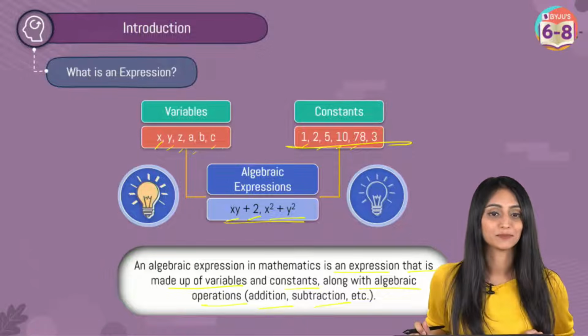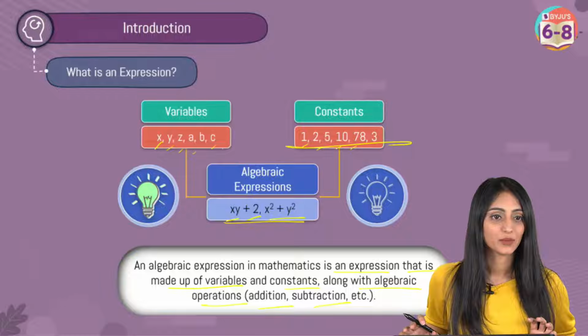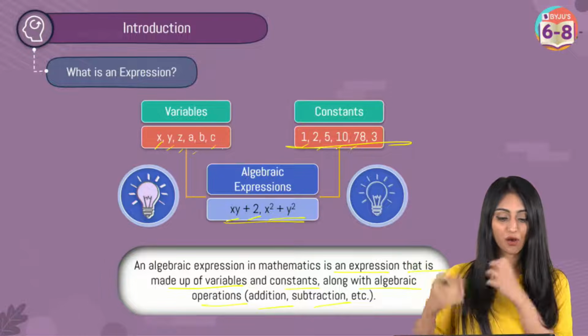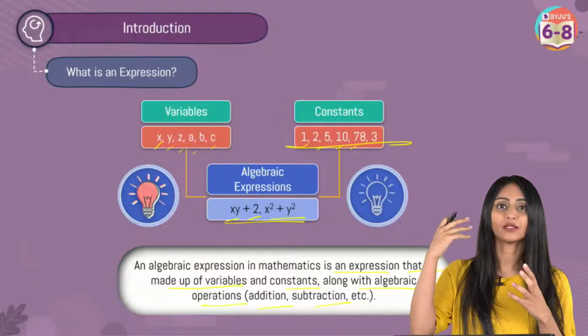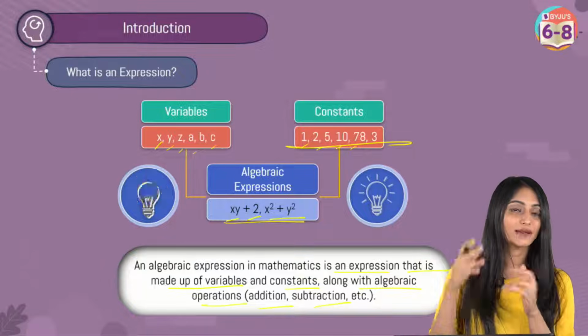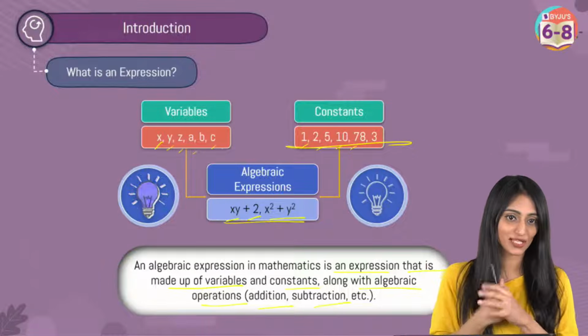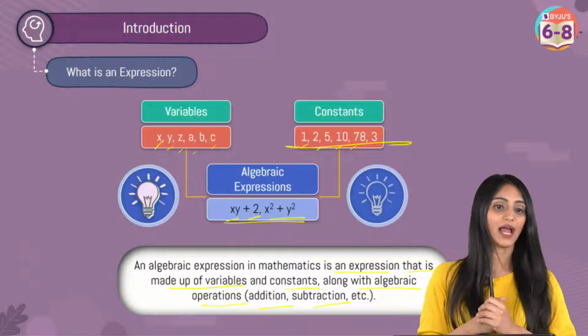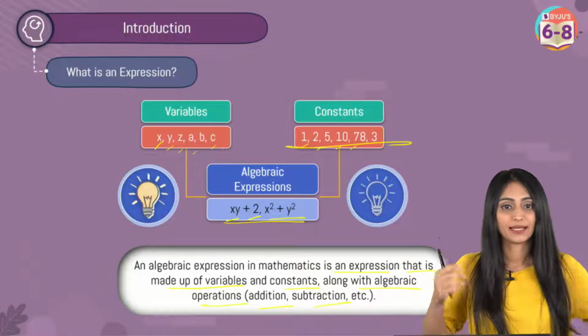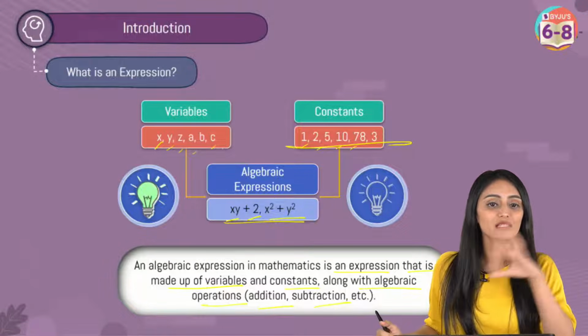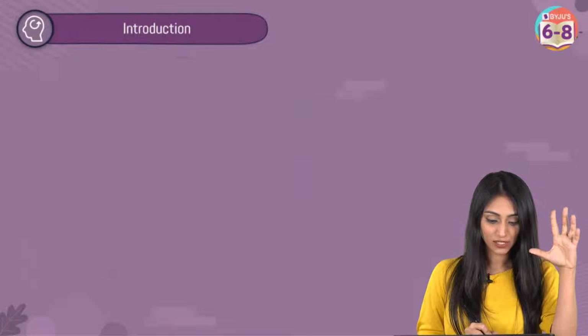Yes, thank you, Palak. Absolutely, Prakriti, yes, it's a combination of basically variables and constants. It is made up of that. Along with that, there would be algebraic operations as well. Yes, 2x plus 4, right, Hydro Gamer, good example. So I hope this is clear to everyone, what an algebraic expression is, right?